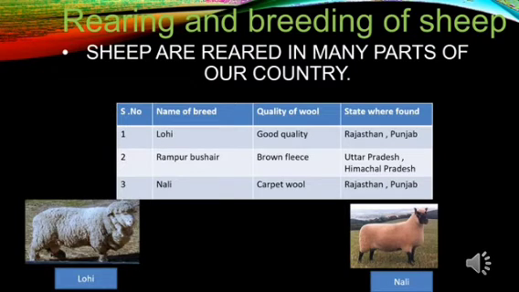Now the third one is Nali. This animal provides wool which is used in making carpets, and this animal is found in Rajasthan and Punjab. So I have just given you the names of a few breeds of sheep and where they are found.